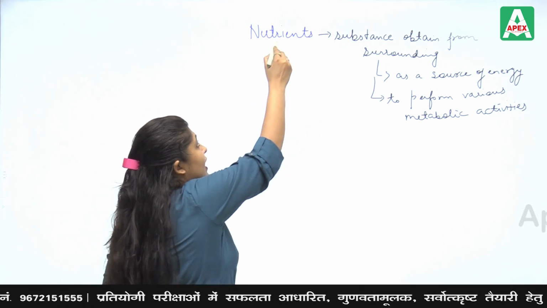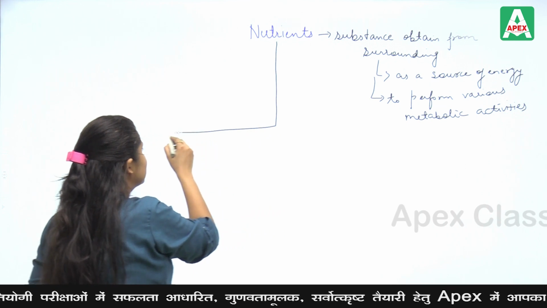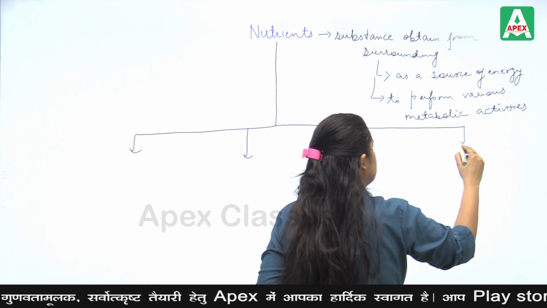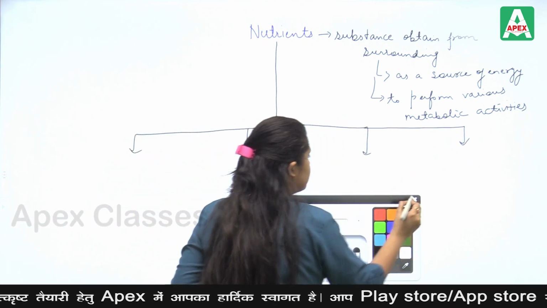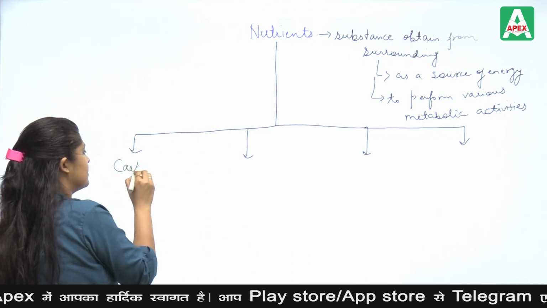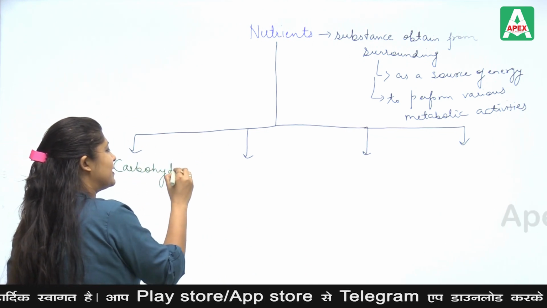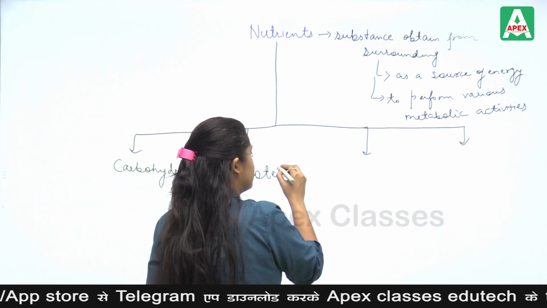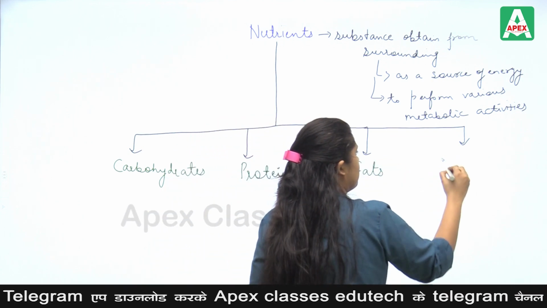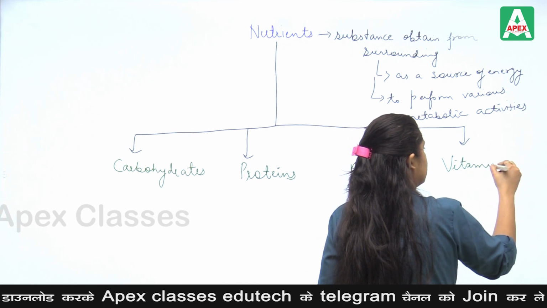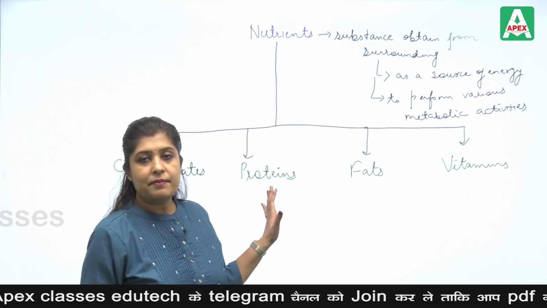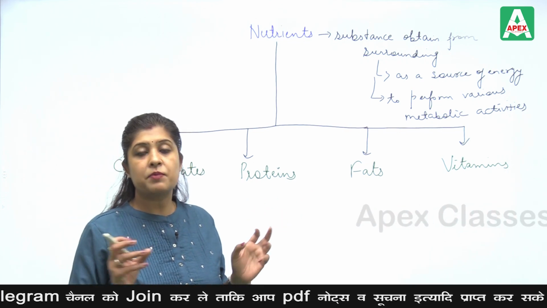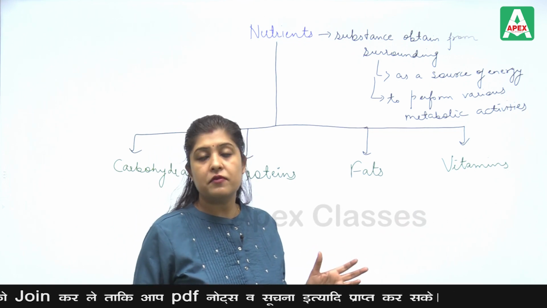Now, what are these nutrients? For example, we say these nutrients are carbohydrates, proteins, fats, vitamins. These are our basic nutrients which are used by our body in various parts of the body for different functions. They perform different functions. How?